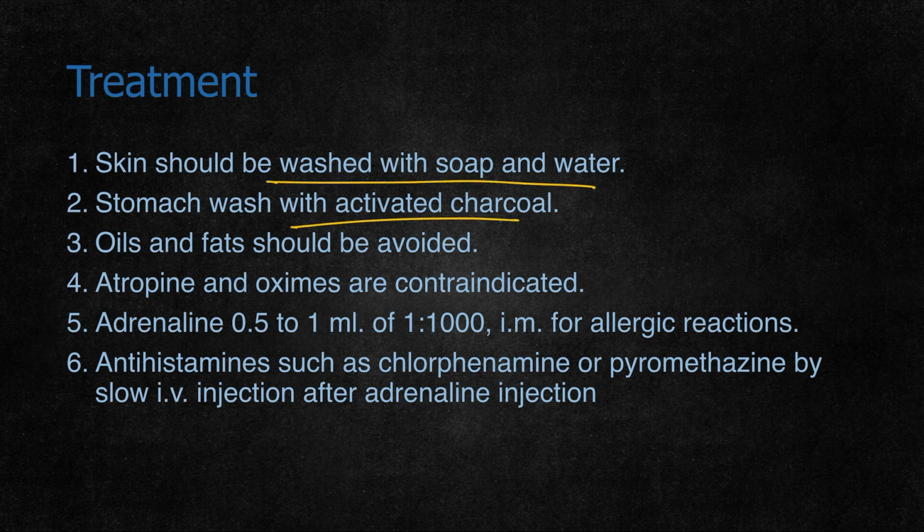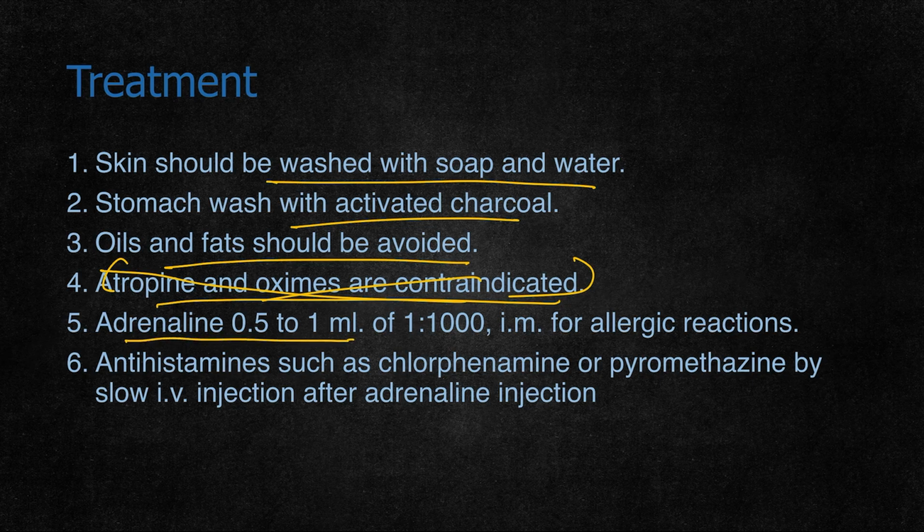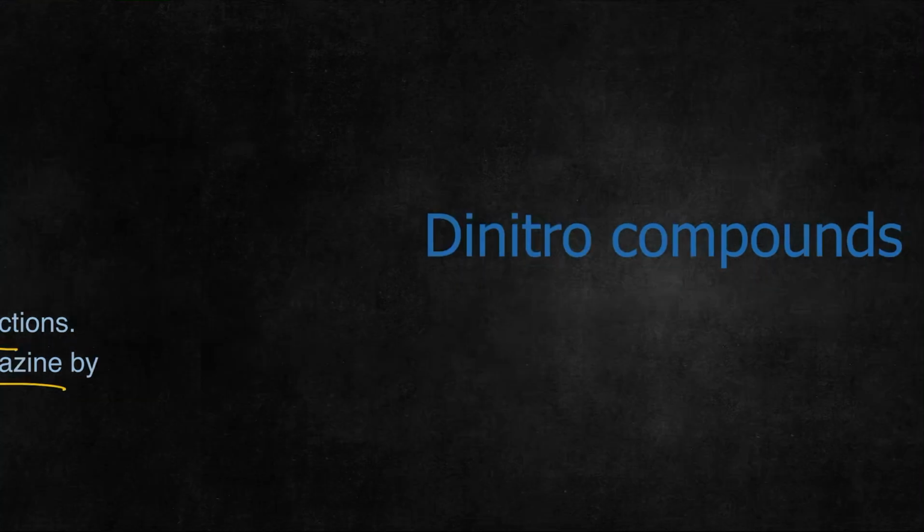Stomach wash with charcoal is given if the person has consumed pyrethrins. Oils and fats should be avoided. Atropine and oximes are contraindicated and are not given. Mainly adrenaline is given, 0.5 to 1 ml of 1:1000 IM, for allergic reactions. Antihistamines such as chlorpheniramine or promethazine by IV injection are given after adrenaline.